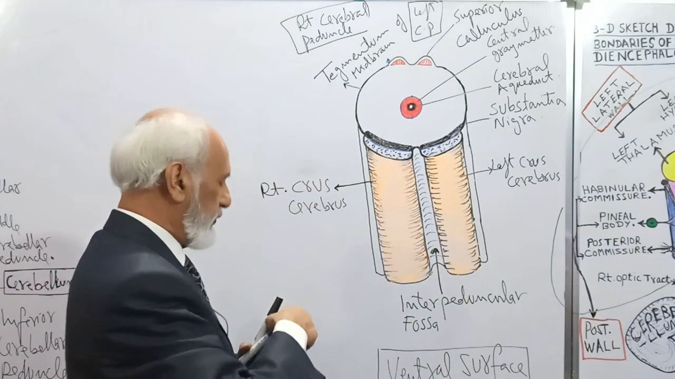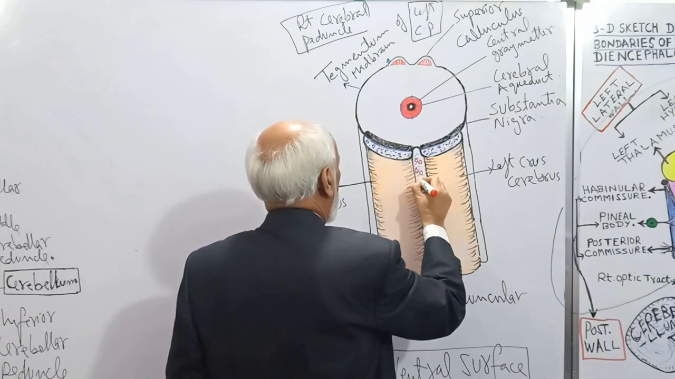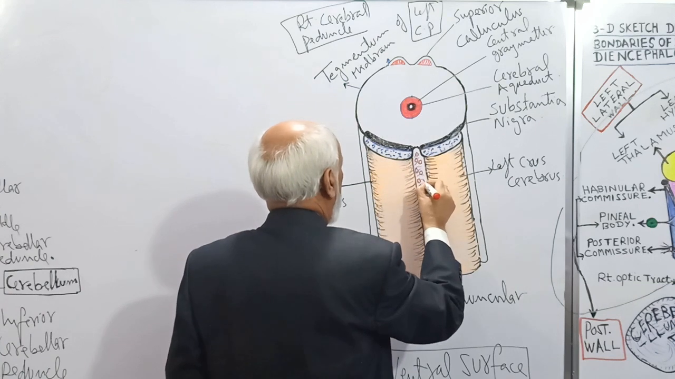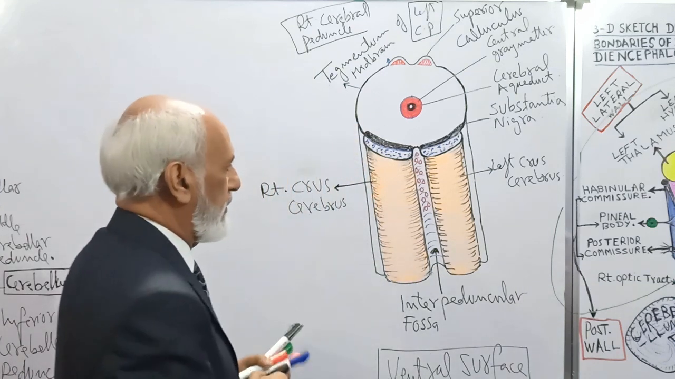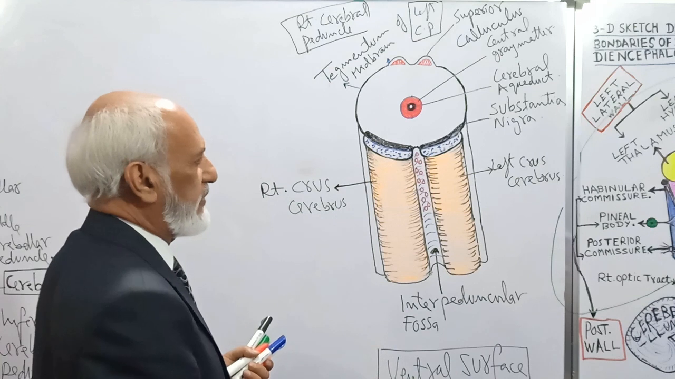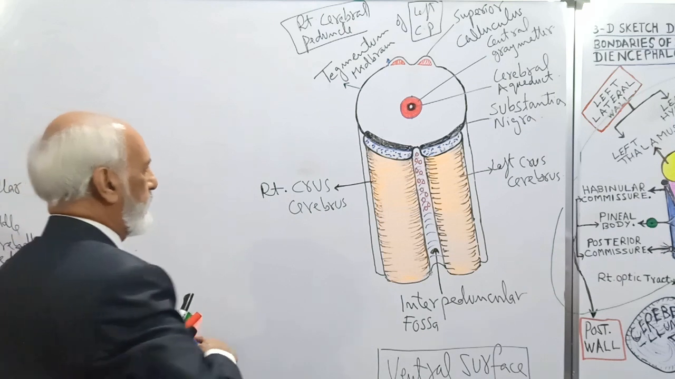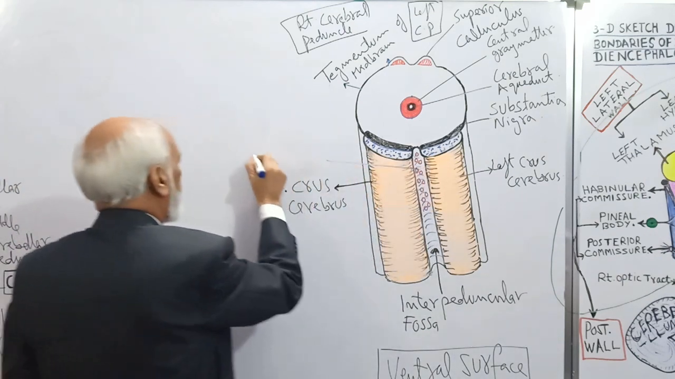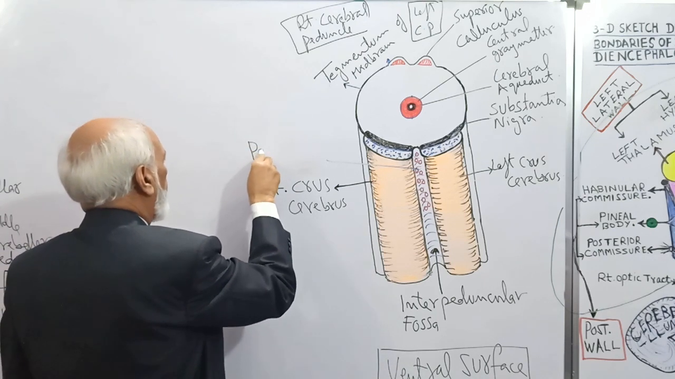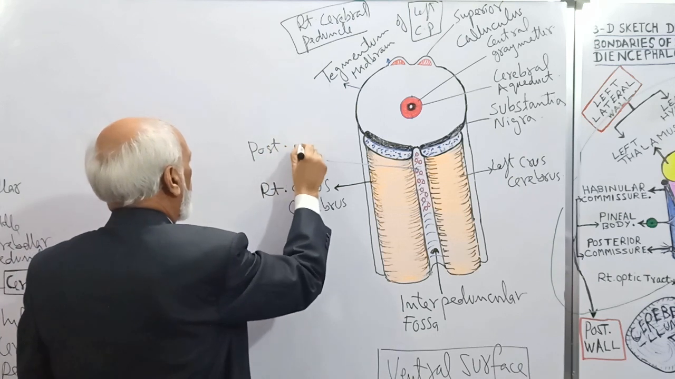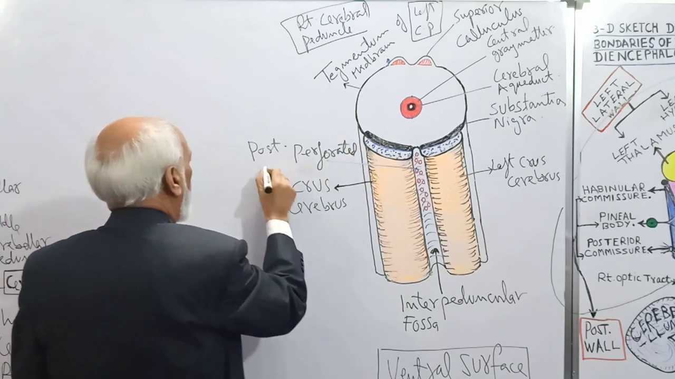Now, in the floor of this fossa, there is the posterior perforated substance. You know, part of the posterior perforated substance is on the basal surface of the cerebrum and the remaining part is here. This is the posterior perforated substance in the floor of the interpeduncular fossa.